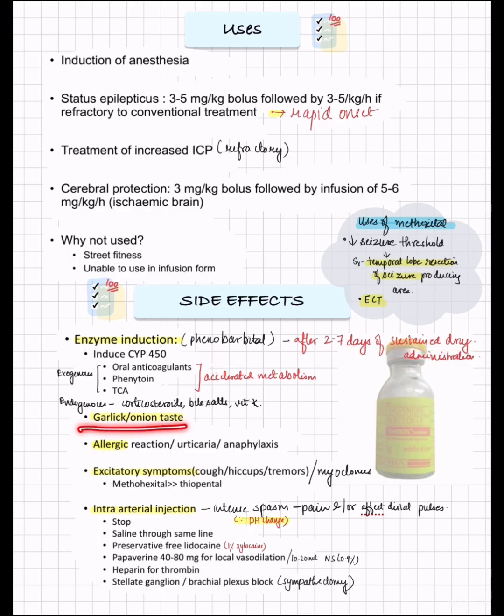They have a garlic or onion taste. They have multiple allergic reactions and might cause anaphylaxis. Excitatory symptoms like cough, hiccups, tremors or myoclonus can be seen much more with methohexital as compared to thiopentone. If by mistake it is given into the artery, it might cause intense spasm because of the pH.